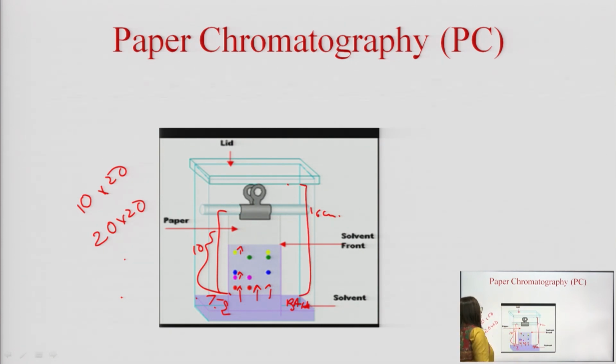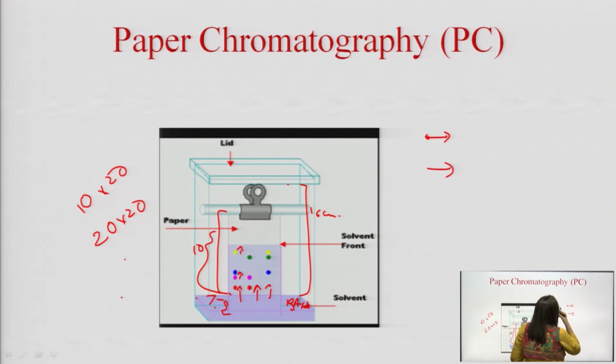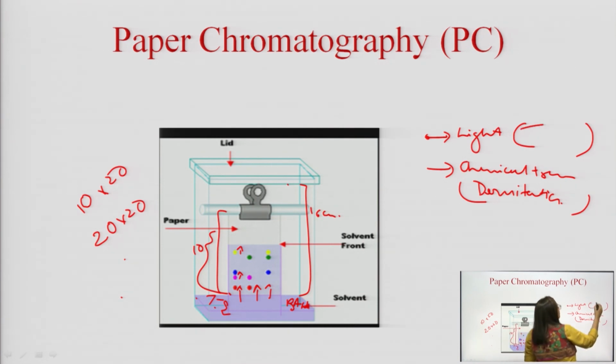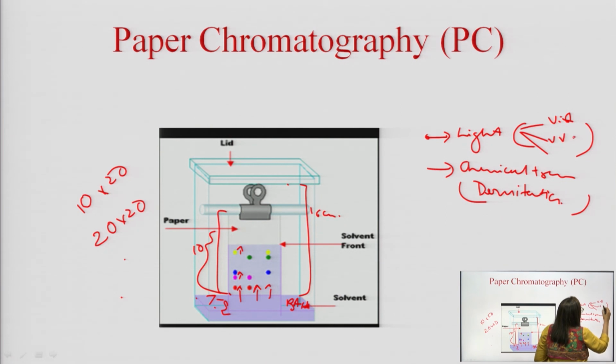After that, the chromatogram is taken for visualization. The visualization can be of 2 types, as already mentioned. It can be simple with light or with chemical treatment. This chemical treatment is also called derivatization. We will follow these terms more in TLC, or thin layer chromatography. The variation with light could be visible, UV short and UV long.